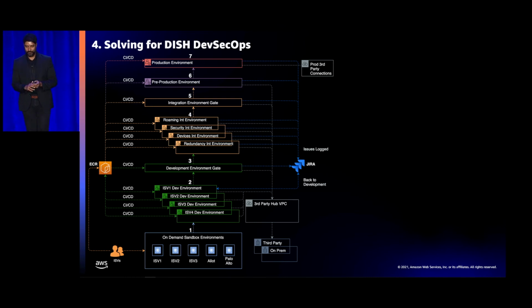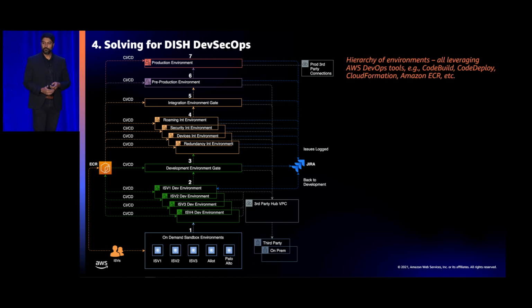I'll not go into the weeds, but what we are doing is we are building these environments, and we are starting from the bottom. So we are actually forcing our suppliers to develop against the target environment. So the sandbox is at the bottom, and then it goes up from there. So integration environments exist, then each one is gated, and everything is controlled by the pipelines. And the security aspects are baked into the pipeline. So we have the same IAM access, all of the things you talked about, code scanning, image signature scanning. We leverage all of that stuff to